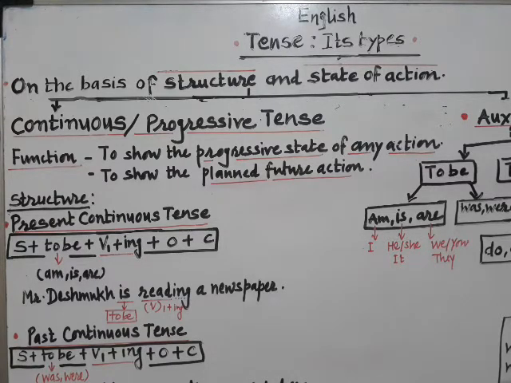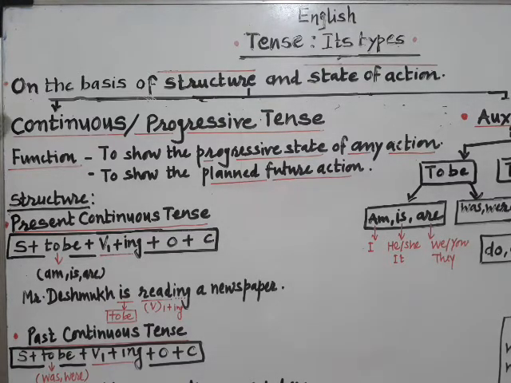In this video, again we are going to learn about the topic tense, its types. This time we are going to focus on the topic continuous or progressive tense. Again, its basis is on its structure and state of action.